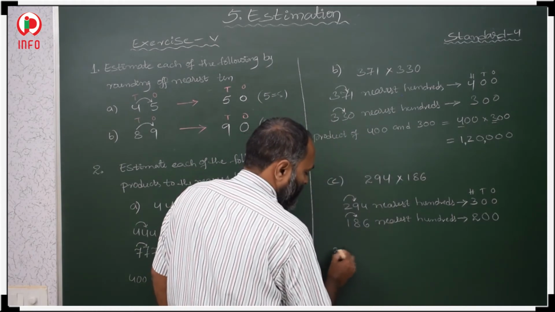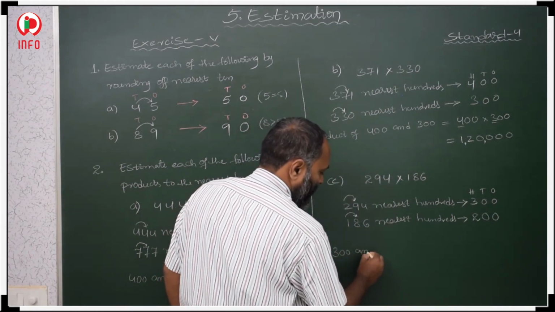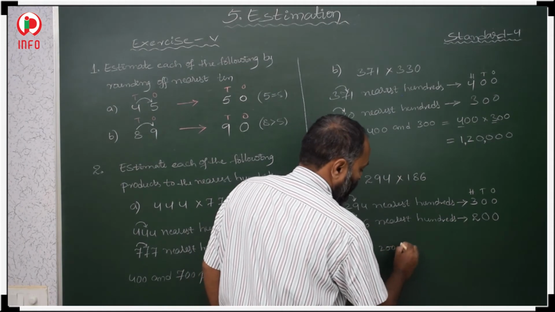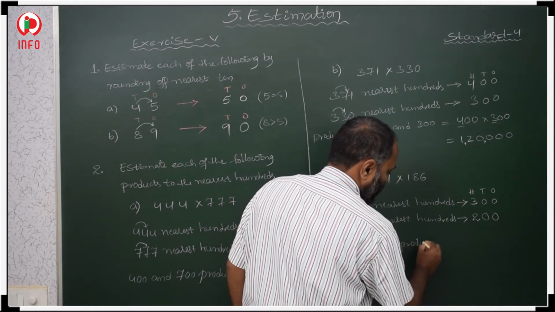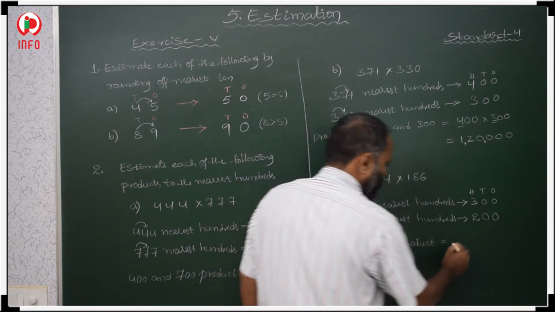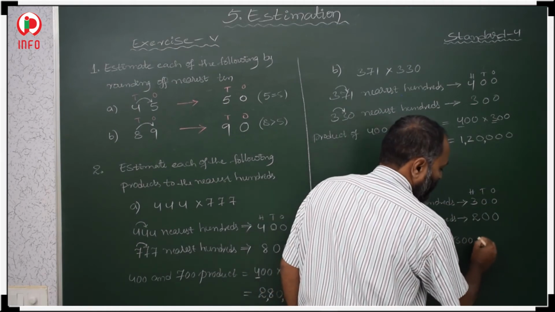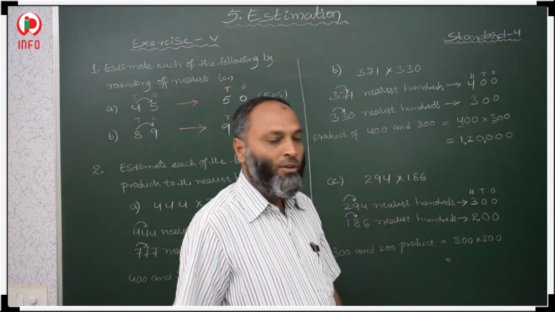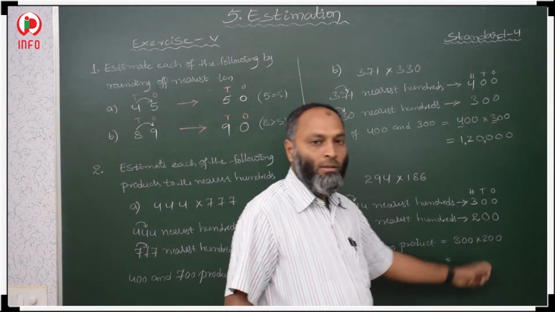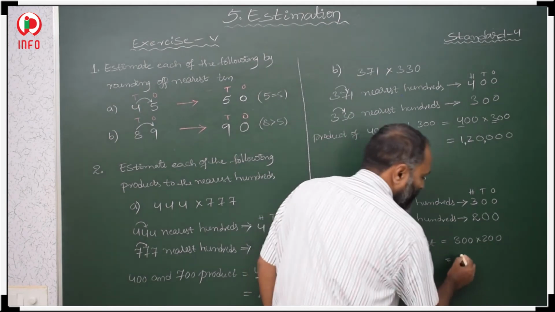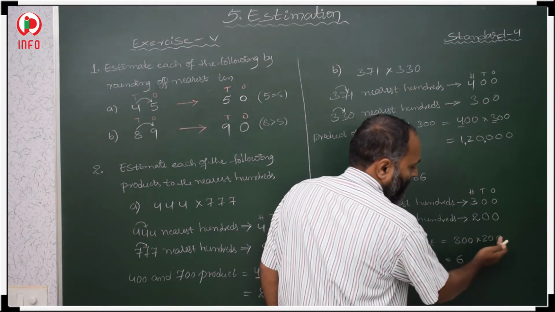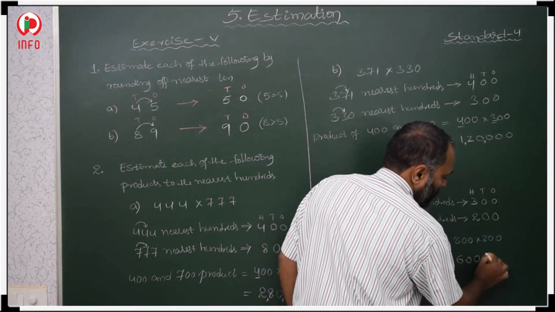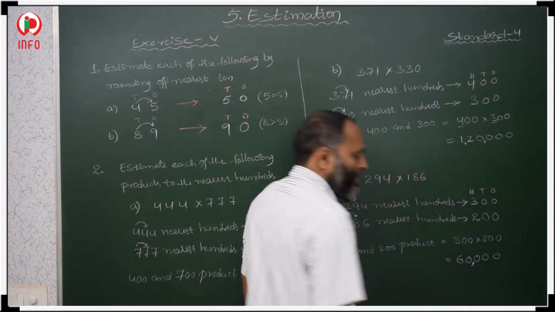Then the product of 300 and 200 is equal to 300 into 200. Now, how to multiply in short? 3 2s are 6. Then how many zeros? 1, 2, 3, 4. That is 60,000.